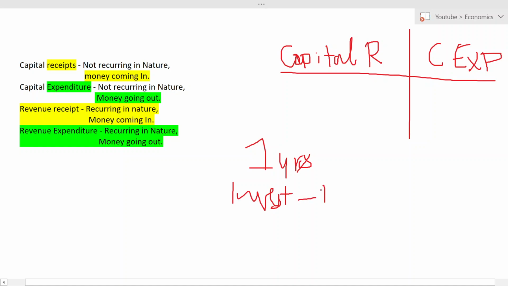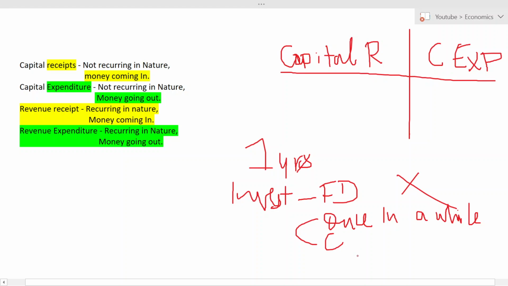Will she invest in fixed deposit frequently? The answer is big no. She invests only once in a while, right? So this is known as capital.